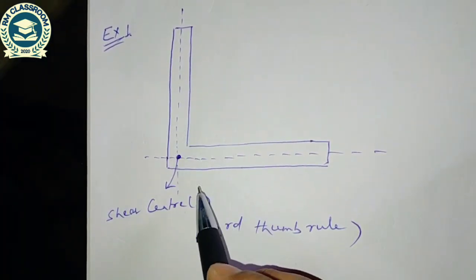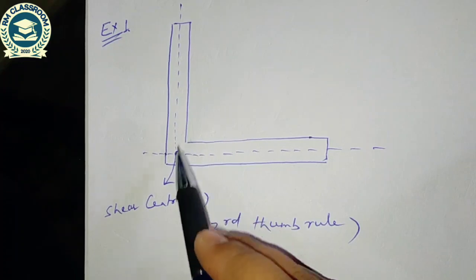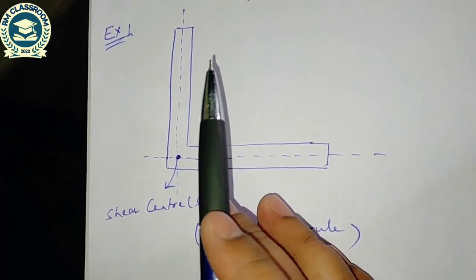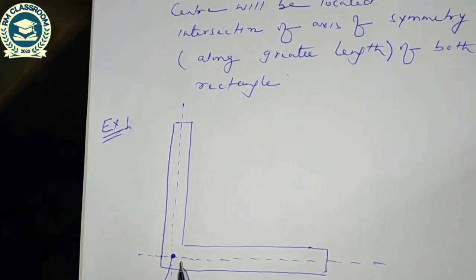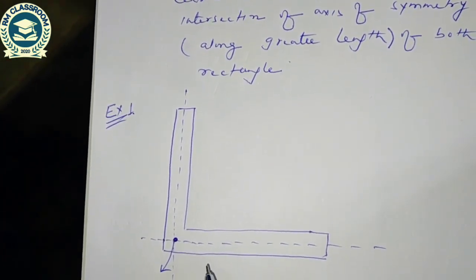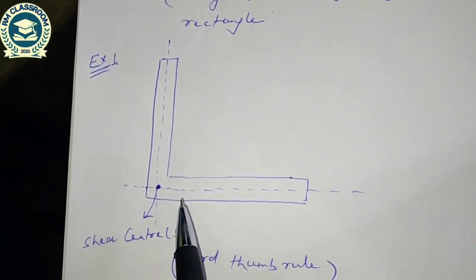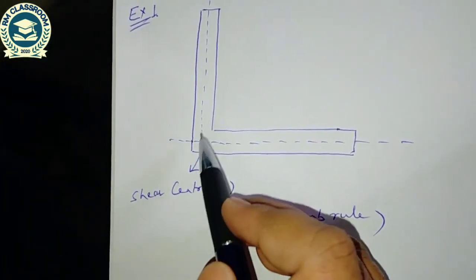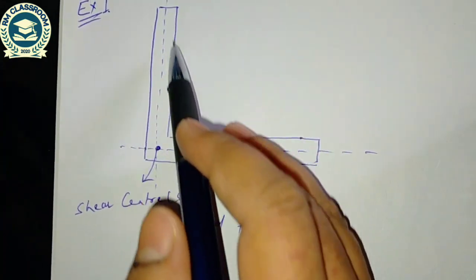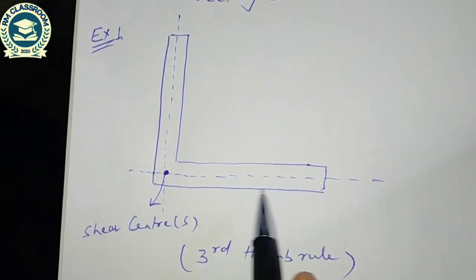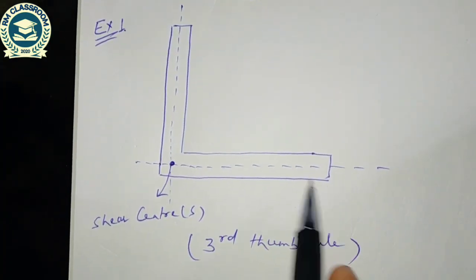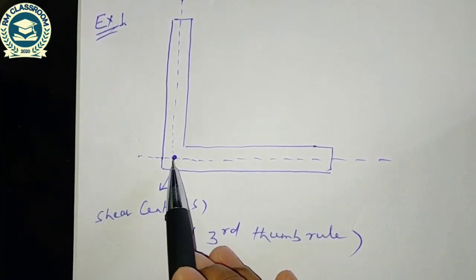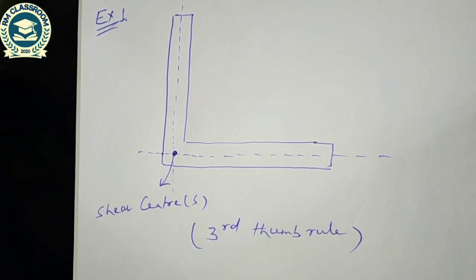So in the L section we have seen how to locate the shear center. According to the third thumb rule, if a section is made up of two narrow rectangles, then the shear center will be located on the intersection of the axes of symmetry. Here are two narrow rectangles. We have drawn the axis of symmetry of both rectangles, and the intersection of those lines is the shear center.